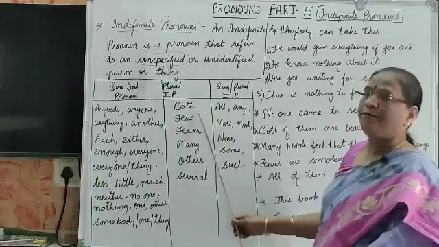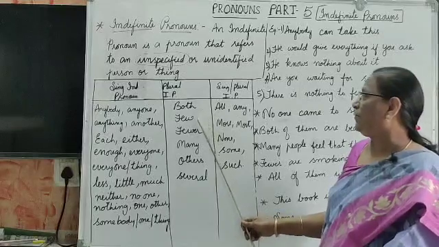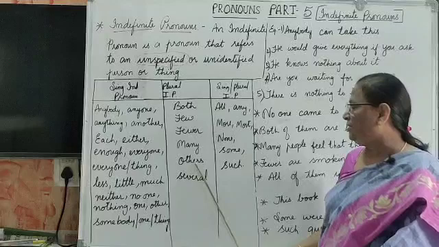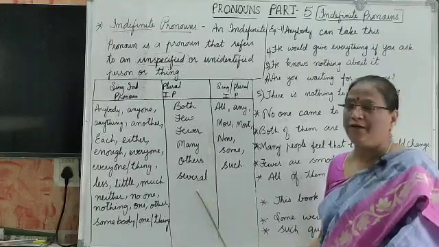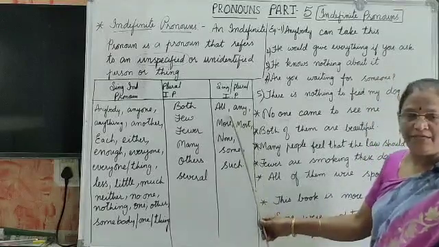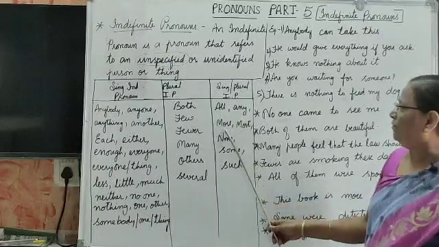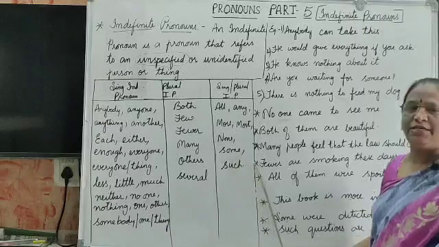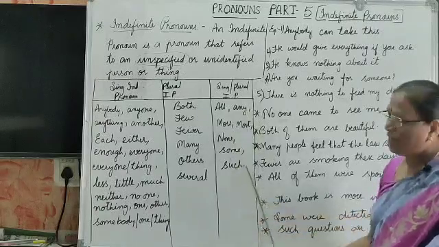Okay. Now let us see the plural, the words which are used for plural. Both, few, fewer, many, others, several. These are the list of plural words. Next, these words are used as plural as well as singular. What are they? All, any, more, most, none, some, such. These are the words which are used as singular and plural.